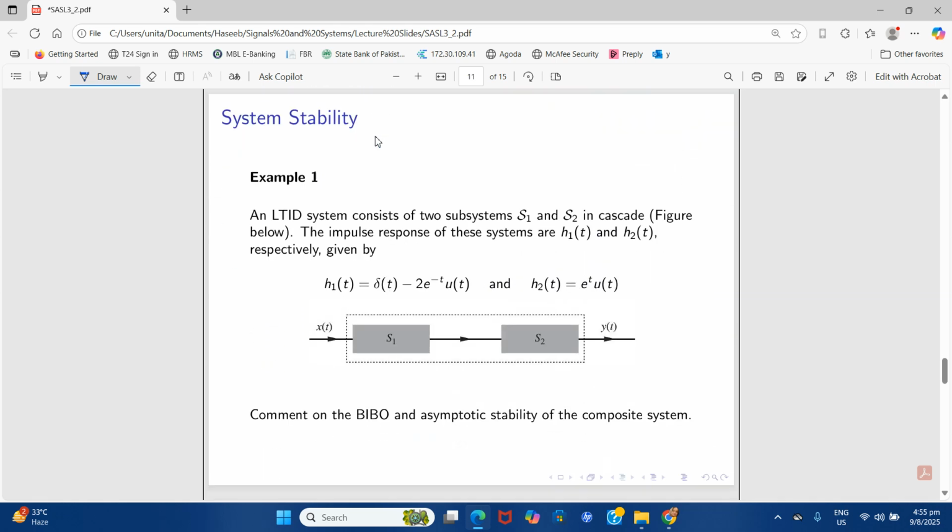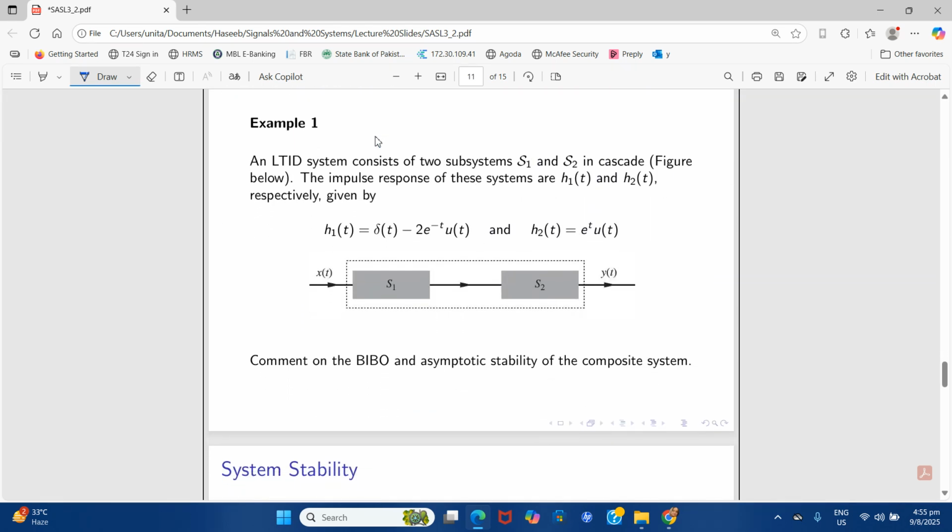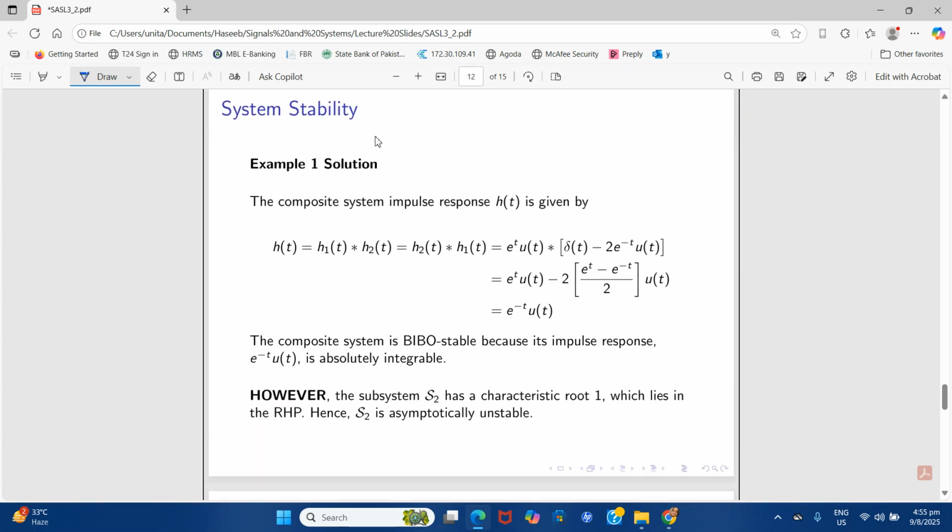So how can we check? Very easy. If you need to check a linear time invariant system, here in this example you can see it consists of two subsystems, S1 and S2 in cascade. The impulse responses of these systems are h1 and h2. So it is given here. So how can you check whether it is BIBO stable or not?